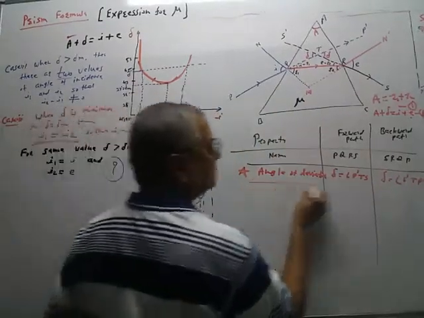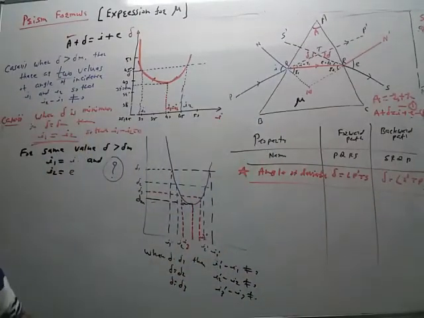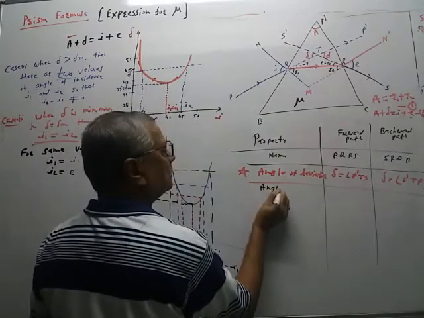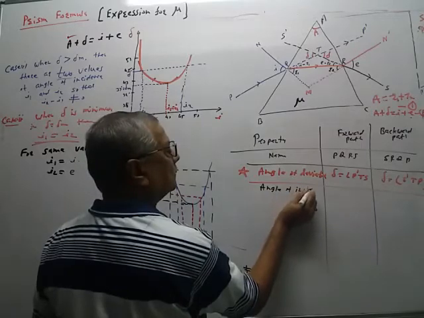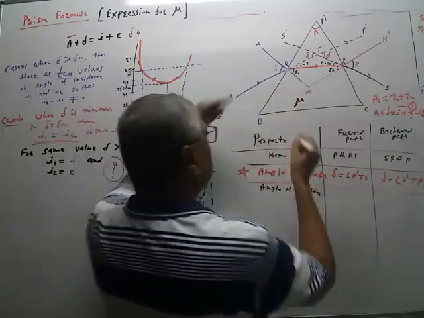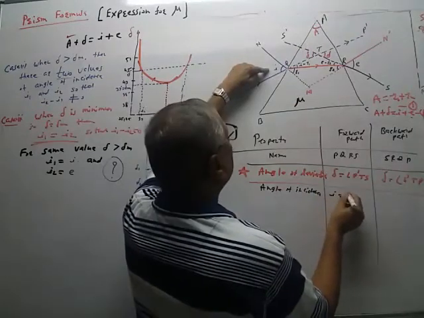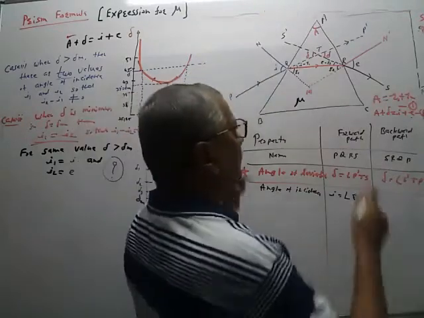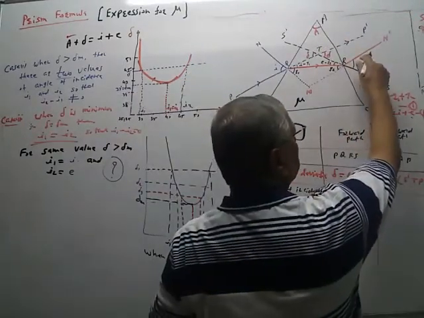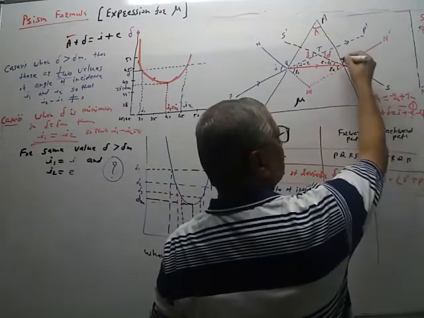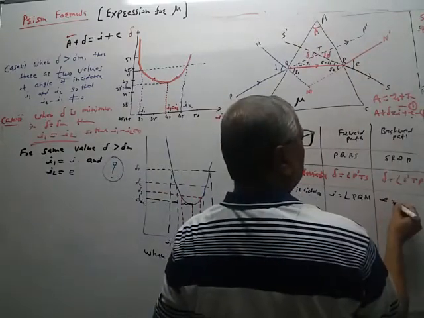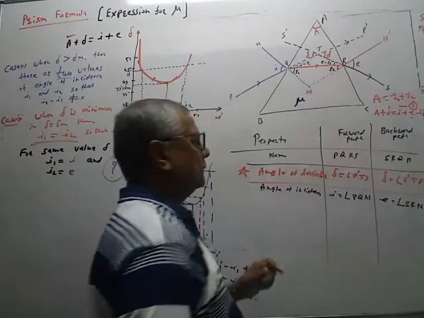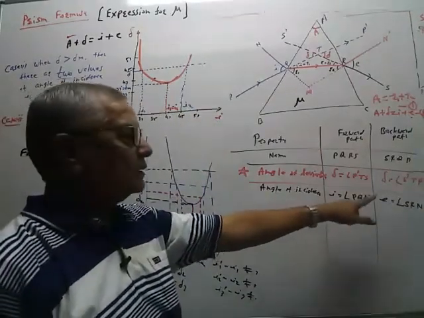Now, what is the angle of incidence? For forward path, angle of incidence is equal to I, angle PQN. For a reverse path, this will be the angle of incidence, because for reverse path the ray of light is going from S to R, so this is E is equal to angle S R N dash. Angle of incidence, one is I, other is E.